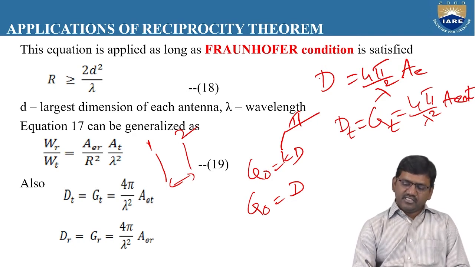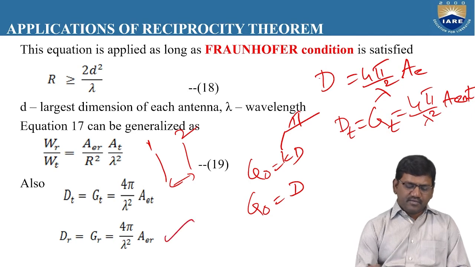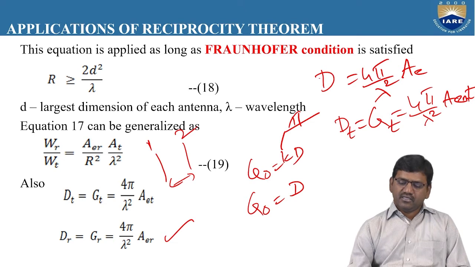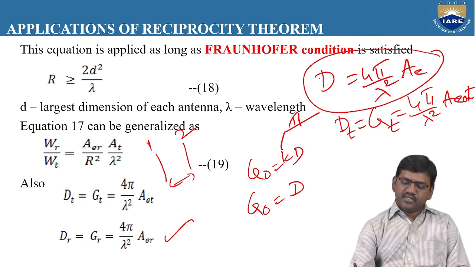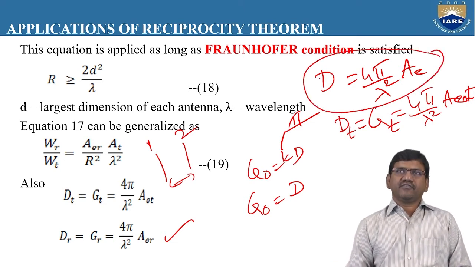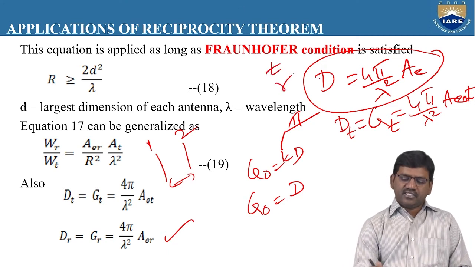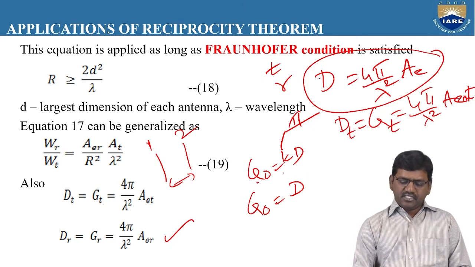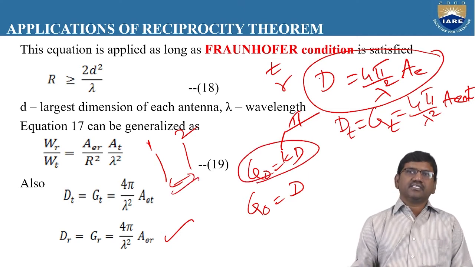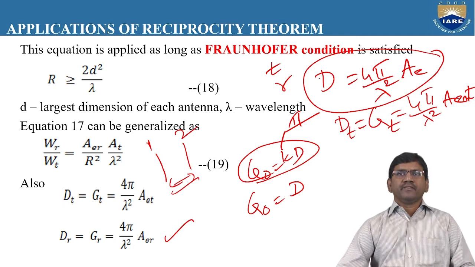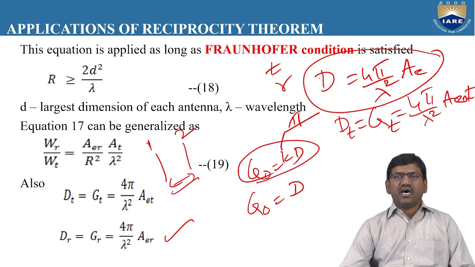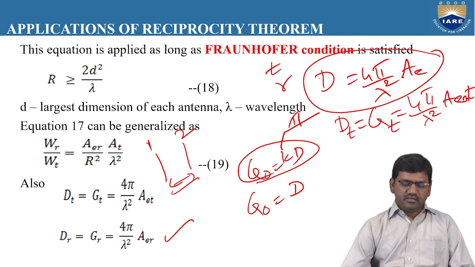Similarly, we can modify this as DR is equal to GR is equal to 4 pi by lambda square into AER. From the basic expression, we have just added the suffixes t and r for the transmitting antenna and the receiving antenna. So from G naught is equal to KD, we have DT is equal to GT is equal to 4 pi by lambda square into AET, and the directivity of the receiving antenna DR is equal to GR is equal to 4 pi by lambda square into AER.